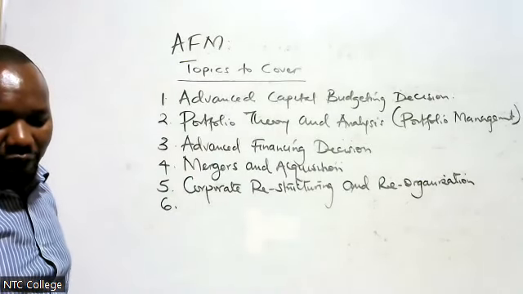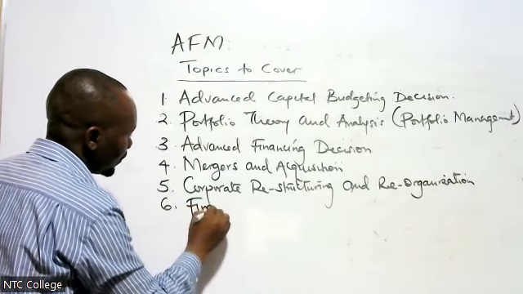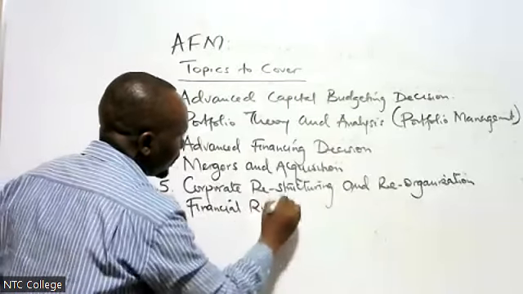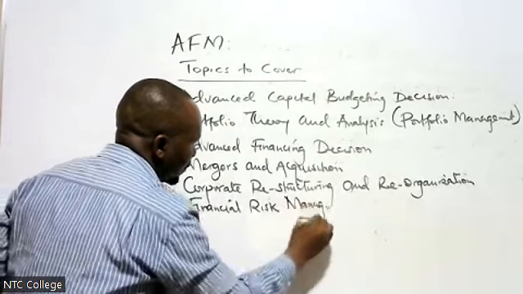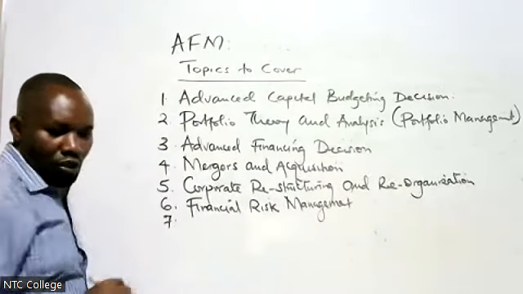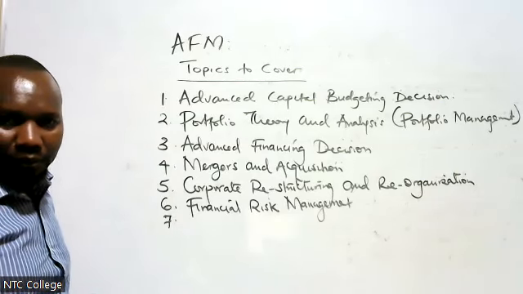Topic number 6 is called financial risk management. Topic number 7 is called international financial management.